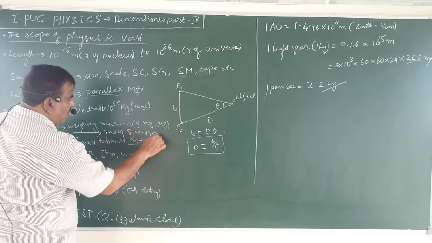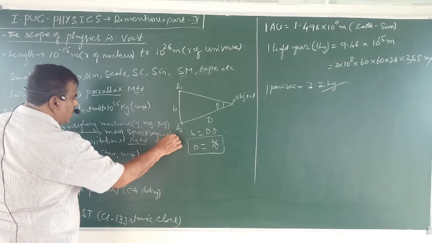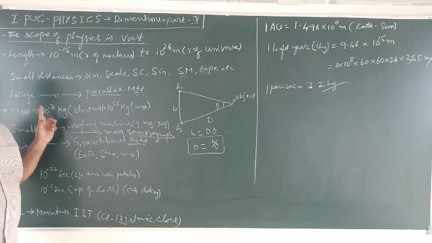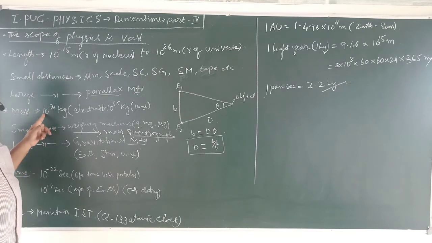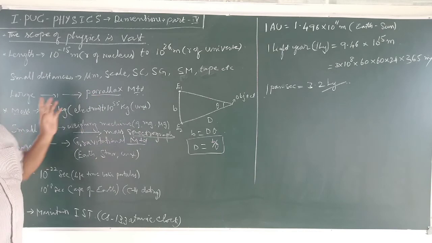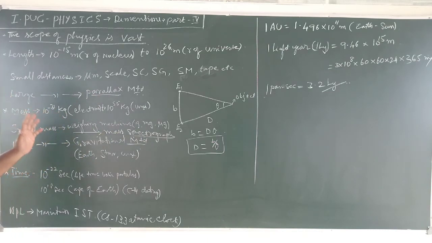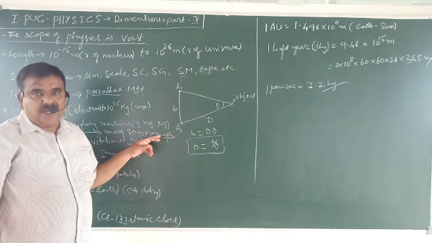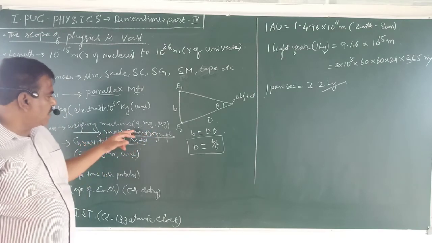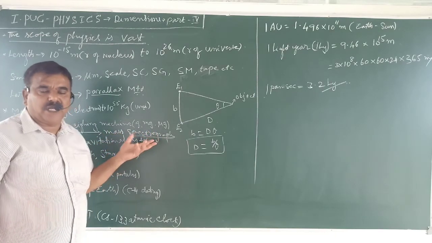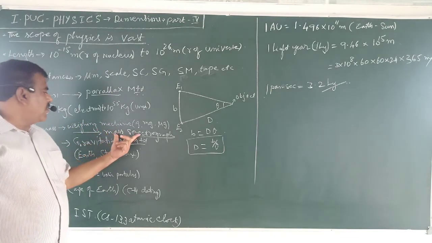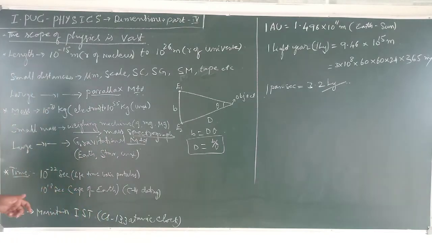These are used to find very small masses like the mass of the electron, the mass of the proton, the mass of ions. The charge to mass ratio is found, and thereby the mass of those very small fundamental particles can be calculated. Dempster mass spectrograph, Aston mass spectrograph: there are so many types of spectrographs.